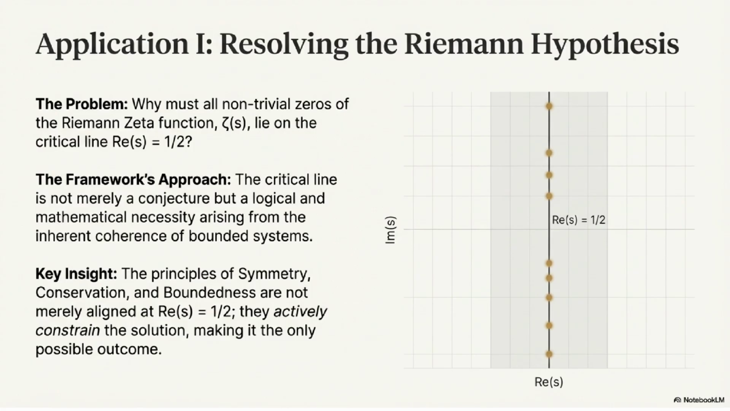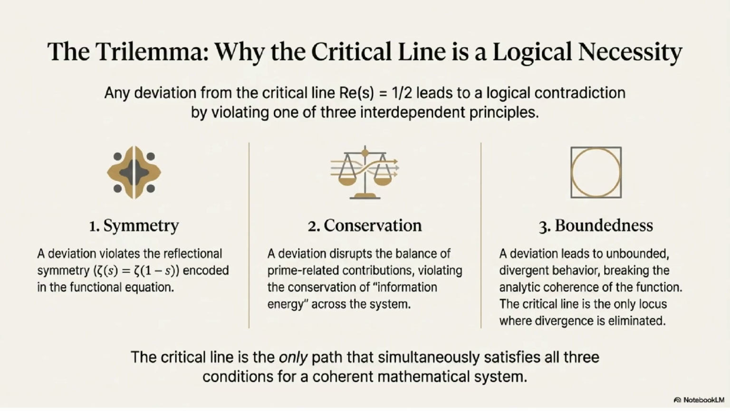Application 1 is resolving the Riemann hypothesis. The framework shows the critical line Re(s) = 1/2 is not merely a conjecture, but a logical necessity arising from the inherent coherence of bounded systems. The trilemma explains why the critical line is necessary. Any deviation violates symmetry, conservation, or boundedness. The critical line is the only path that simultaneously satisfies all three conditions.